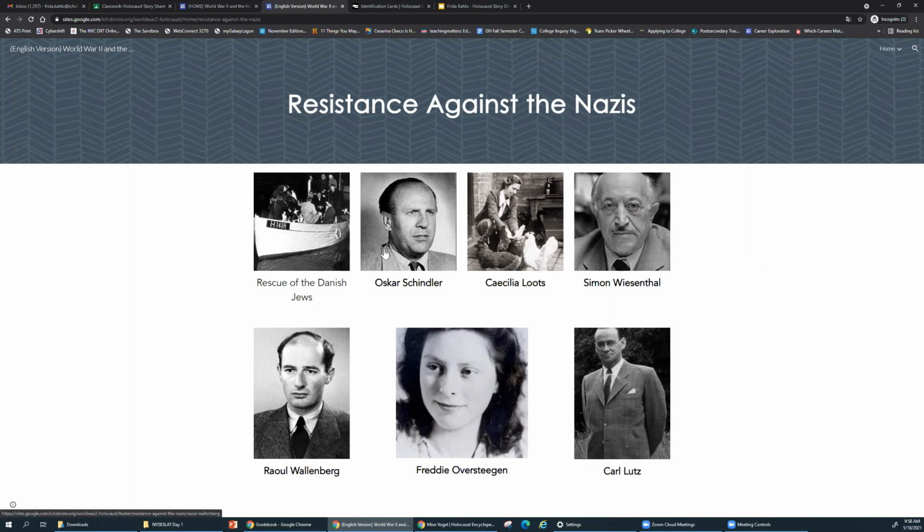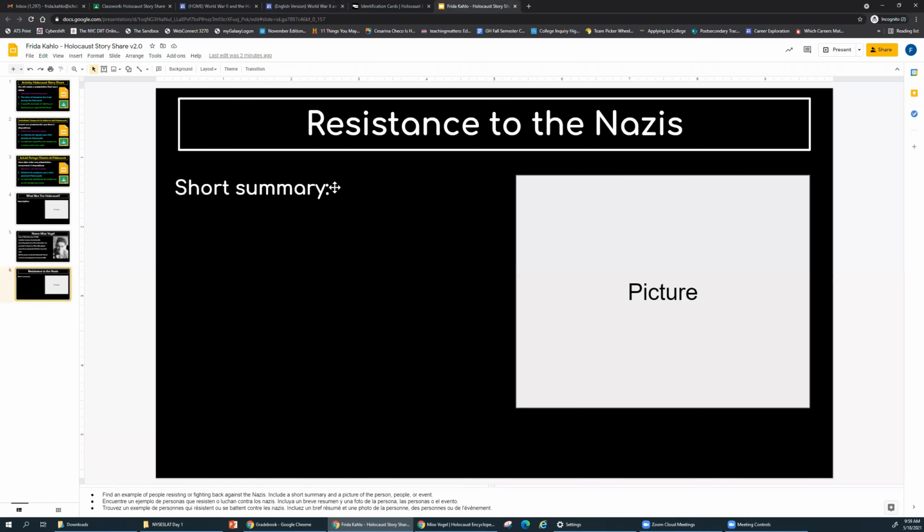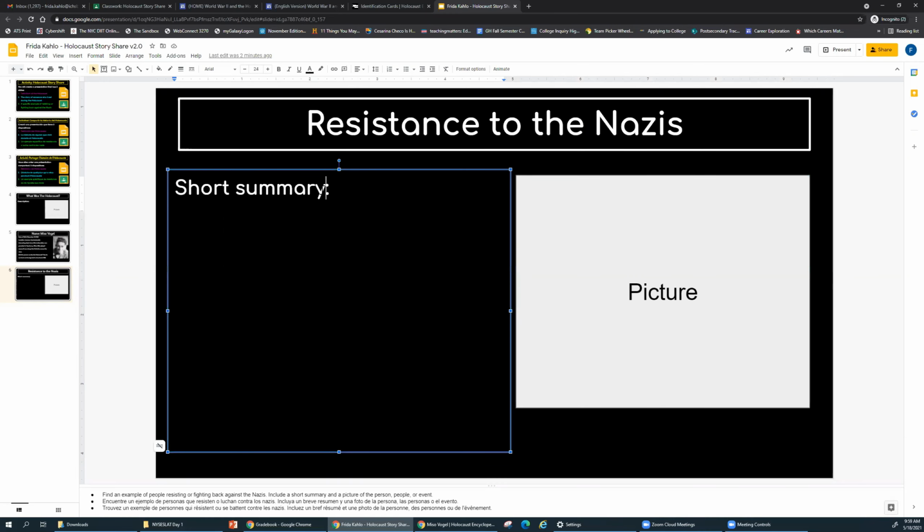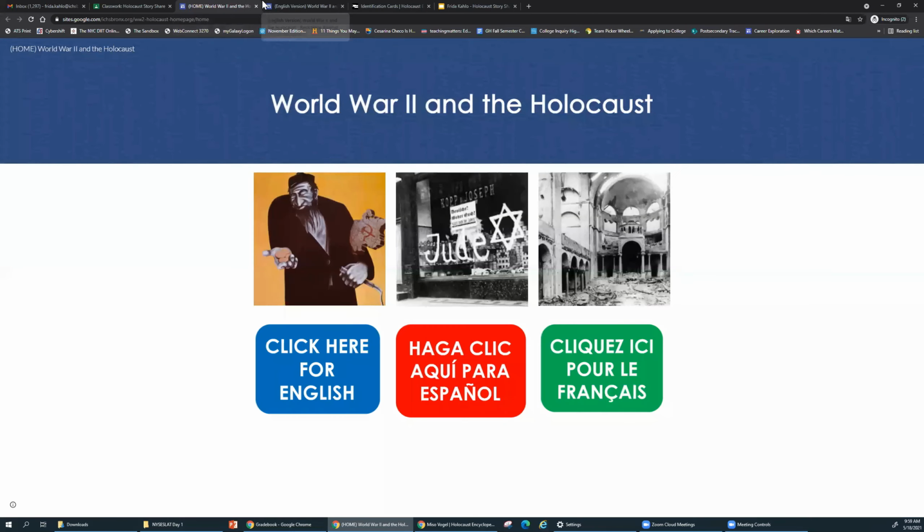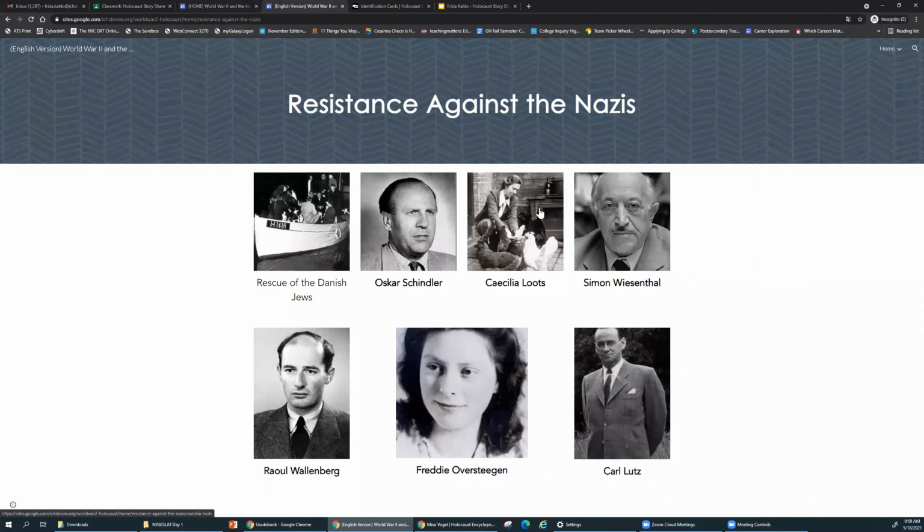So basically you would choose one of these, and what I would like you to put here is a summary of what the resistance was like. How did the person resist? How did the people resist? And then put in a picture of either the person or the event, whatever. That's what I'm asking you to do here. And I think all these stories are also pretty interesting. So that's a good thing.